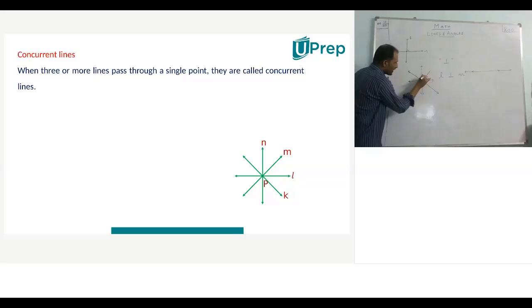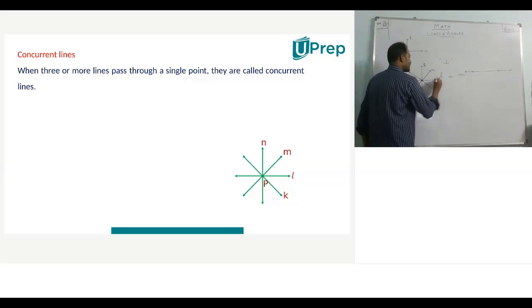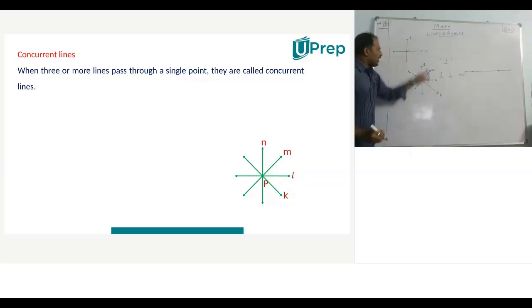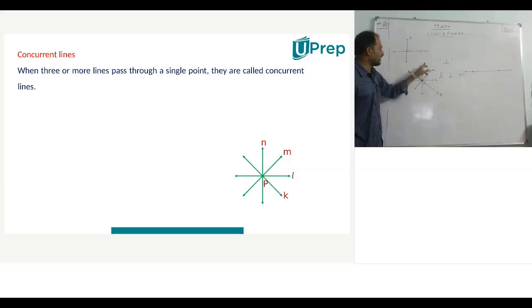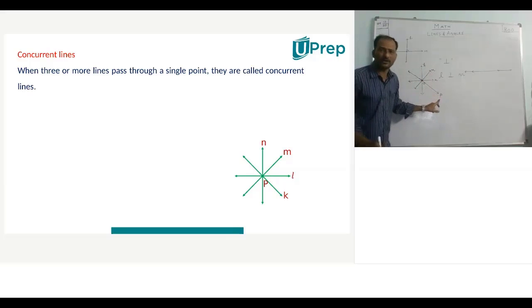If you draw one more line passing through the same point, yes, 1, 2, 3, and 4 lines are present: L, M, N, and P. All these four lines pass through the same single point called O. Then L, M, N, and P are called concurrent lines, and the point through which they pass is called the point of concurrence. I hope you understood better.